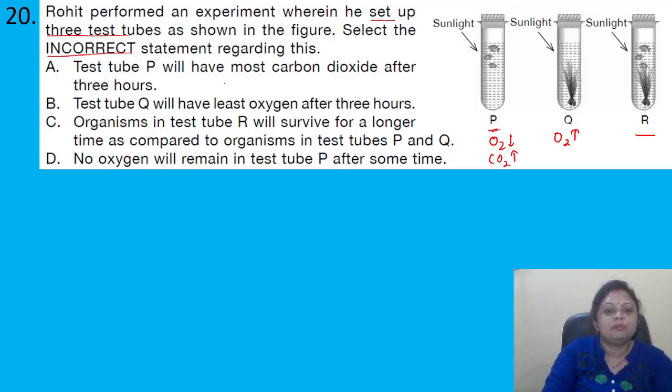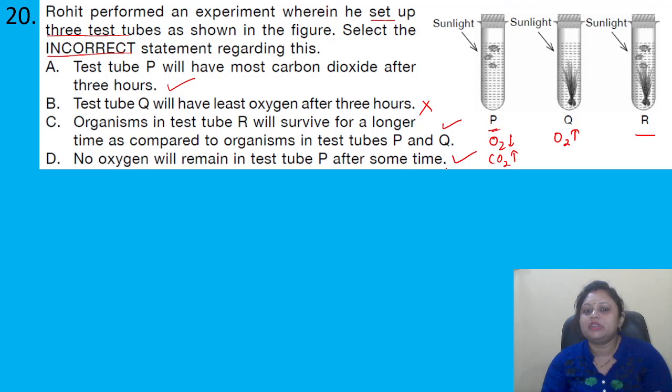Okay, so test tube P will have most carbon dioxide after 3 hours. Yes, because the fish will use up the oxygen. Test tube Q will have least oxygen after 3 hours. It is wrong because as the plant is there, it will contain more oxygen. Organisms in test tube R will survive for a longer time as compared to the organisms in test tubes P and Q. Yes, this one is correct because here there is a balance. No oxygen will remain in test tube P after some time. Yes, this one is also correct because the fish will use it. So here the correct answer is option B.